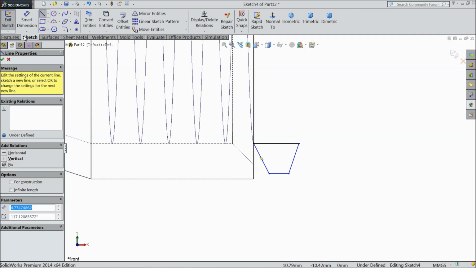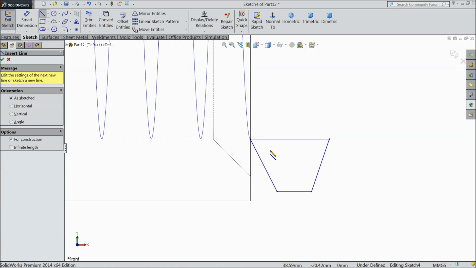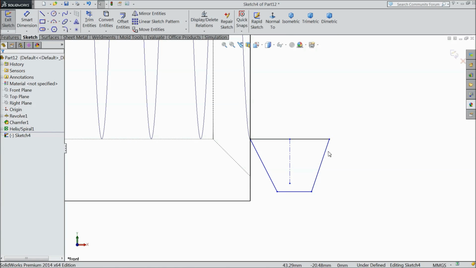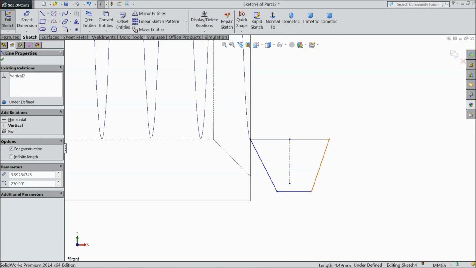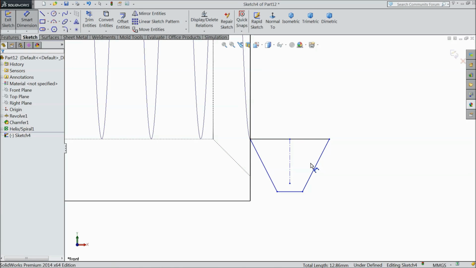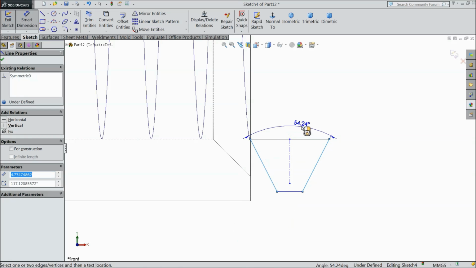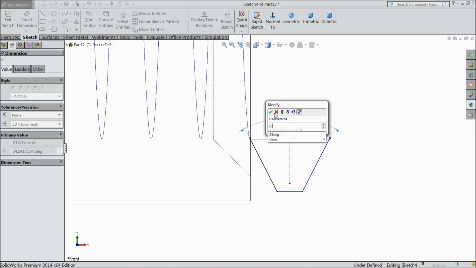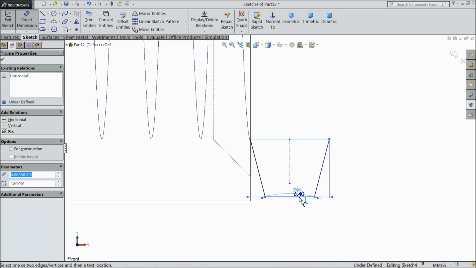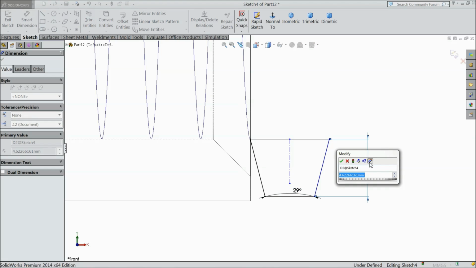And here select center line. Select these three line and make relation symmetric. Okay, and now assign degree 29 mm. And the length 2.5 mm.